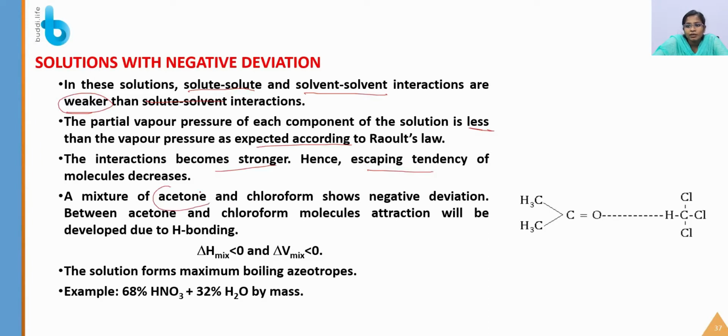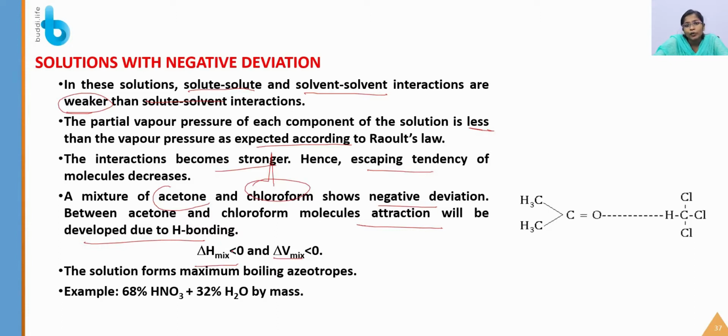So here the example is a mixture of acetone and chloroform. It shows negative deviation. They might ask why this acetone and chloroform mixture shows negative deviation. Between acetone and chloroform molecules, attraction will be developed due to hydrogen bonding. Here the hydrogen bonding is formed, whereas there the hydrogen bonding is getting broken down. So here del H is lesser than 0, del V is also lesser than 0.